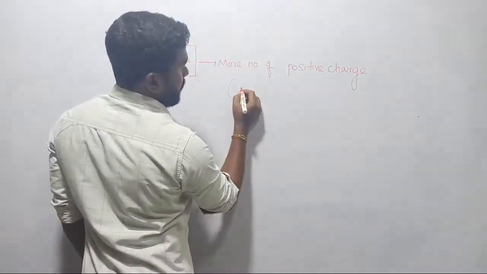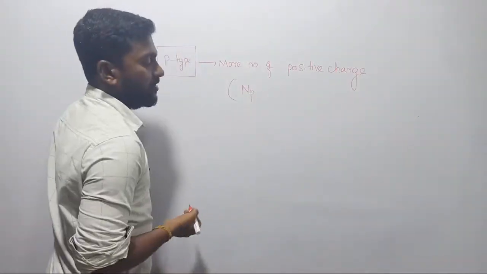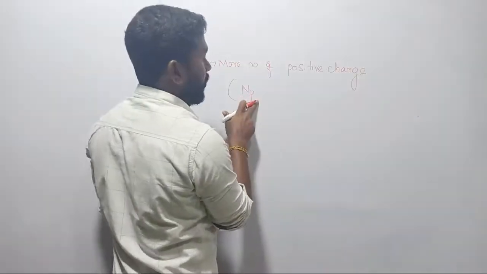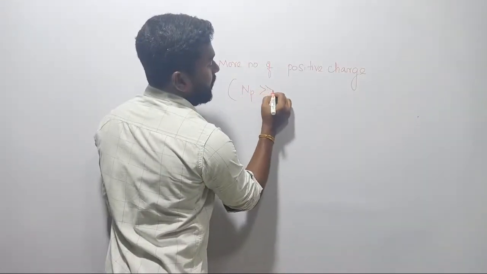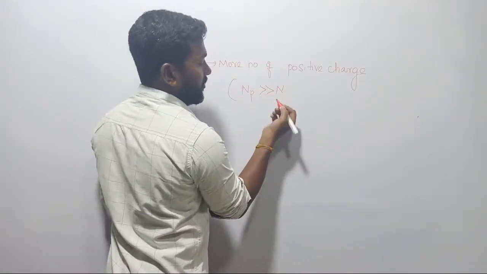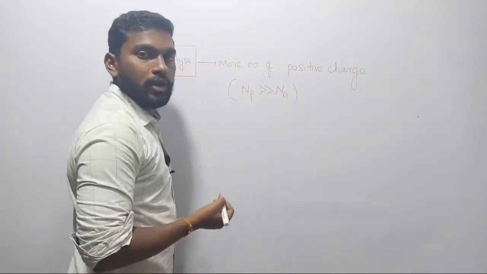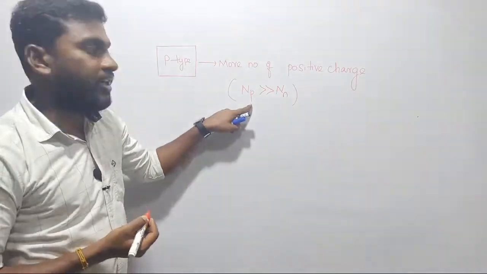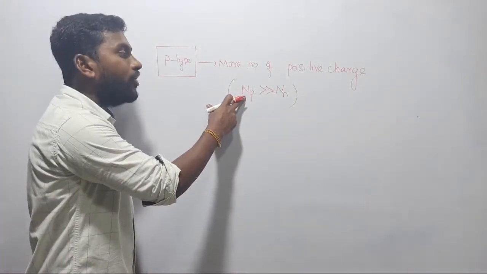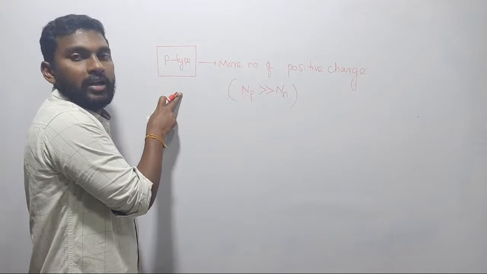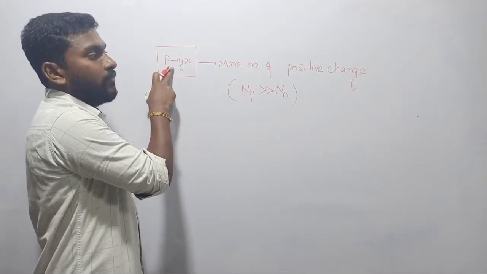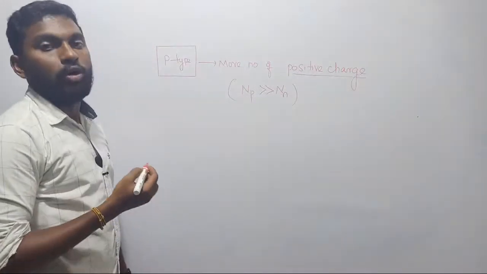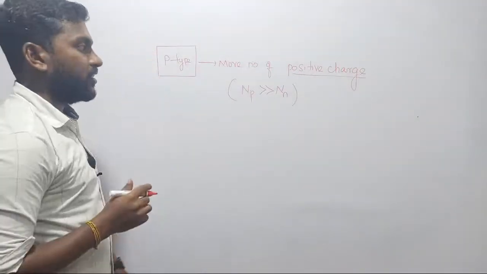Here the doping concentration of the positive charge carriers is much greater than the doping concentration of negative charges. Here the small n denotes the negative charge and small p denotes the positive charge. So the letter denotes the concentration, the number of charges present in the selected material. If your material is called P type material, it means the system has more positive charge carriers, holes, more positive charges present there.